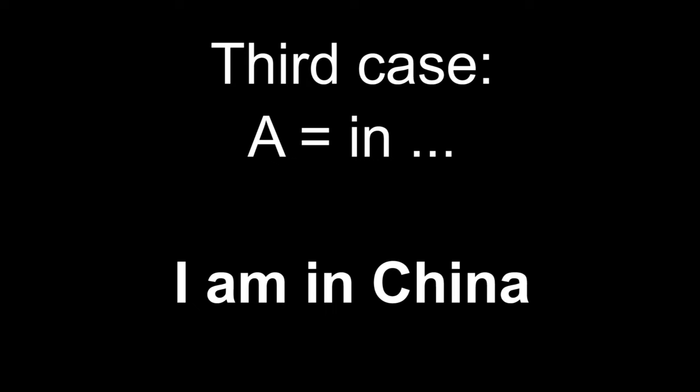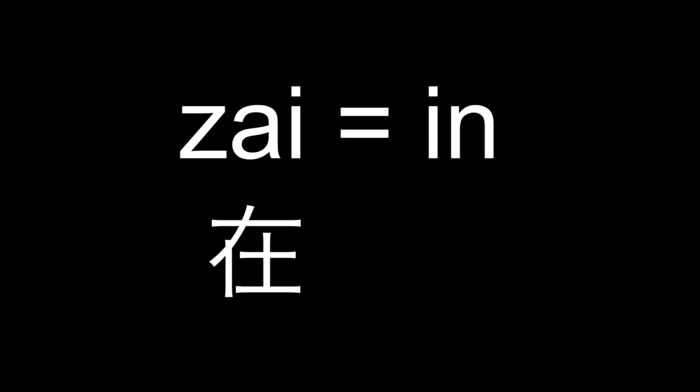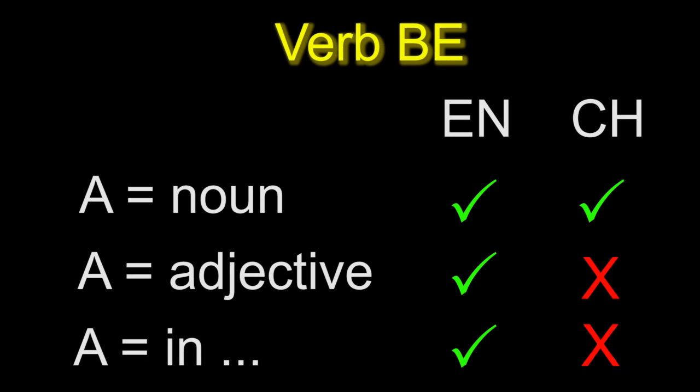Also in this case, you don't need any verb, just a little word 在, which means in. So, I am in China becomes I in China. 我在中国. Okay, here I show you the table once more. In Chinese, you don't need any verb if you describe somebody or something with an adjective, and you also don't need a verb when you describe where somebody or something is.